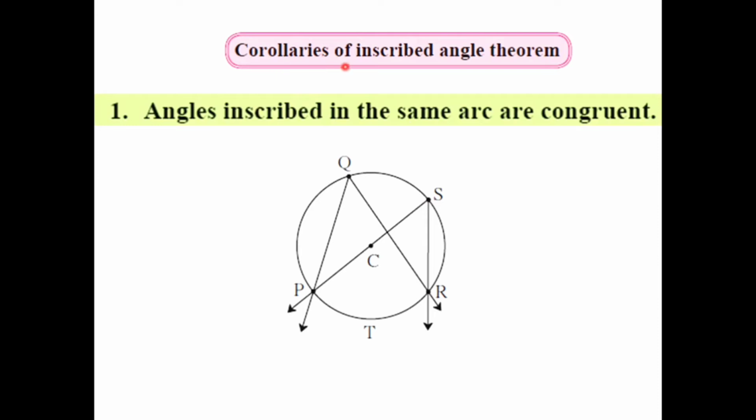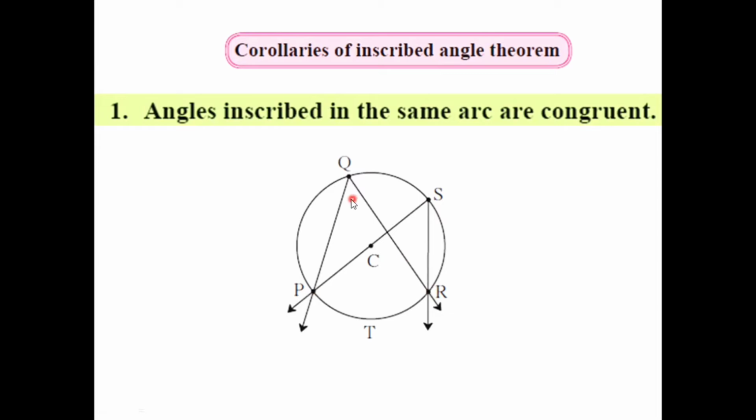We have one corollary based on the inscribed angle theorem. The first is: angles inscribed in the same arc are congruent. So in this diagram, as you can see, angle PQR is inscribed in arc PQR. Similarly, angle PSR is also inscribed in the same arc, as the sides of these two angles pass through the two endpoints, that is P and R, of arc PQR.